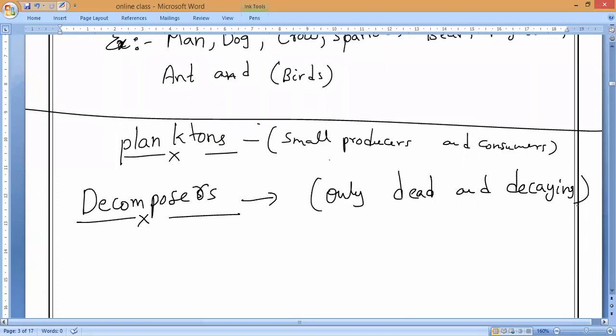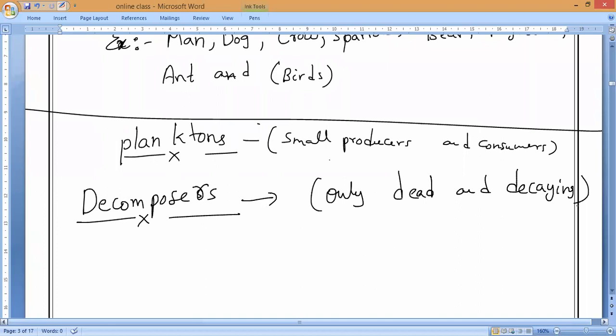The best examples of decomposers are certain bacteria, and the well-known one is fungi. The fungi family, you might be noticing. What is the fungi family? The well-known fungi family is non-green plants, which sustain only on dead bodies of plants. Anybody? Mushroom. Have you heard? Please respond. Yes, sir. So mushroom also comes under decomposers. It grows only on dead bodies of plants and absorbs food from them only. It is also a non-green plant.